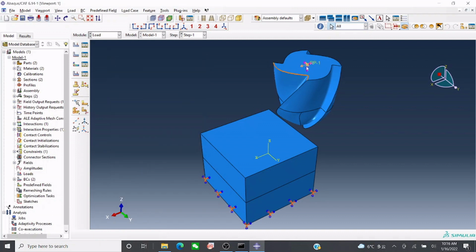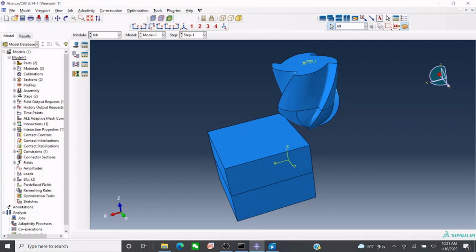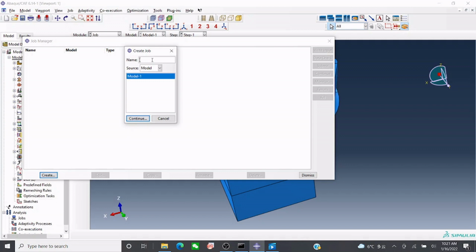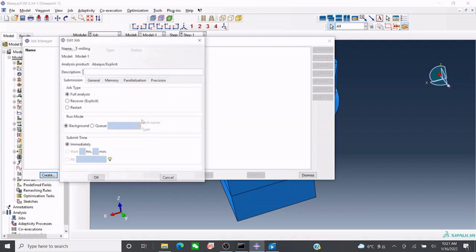So once you do it, you see the direction it is showing. Our tool will rotate like this. Now we are in job section. We will click here, create a job. Since I have not applied here vibration amplitude, I will name it as a traditional milling. Okay, traditional milling. For ultrasonic milling or advanced milling, I will show you after, maybe in another video with another tool. So it will be more comparison. You can do comparison how they are different from each other.